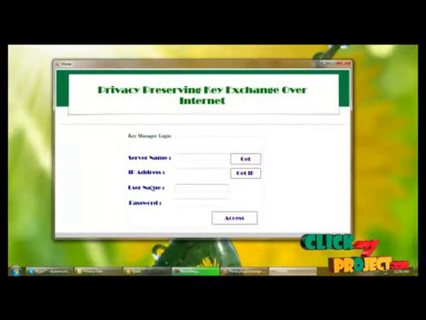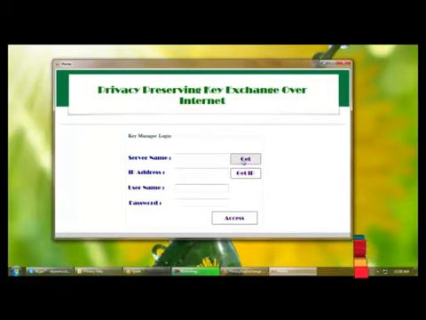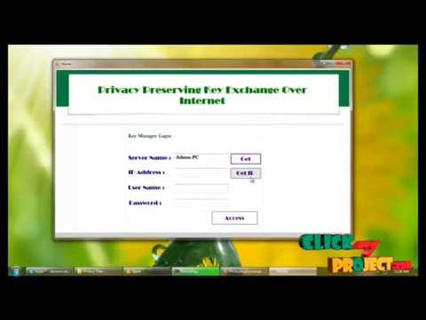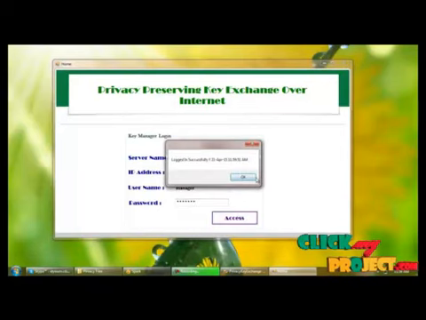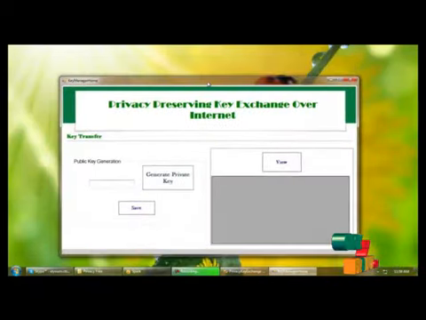Here, key manager will log in by providing the server name and IP address of the system, and the username and password of the key manager. If the username and password are correct, you can log into the panel, and you are logged in successfully with the login time.